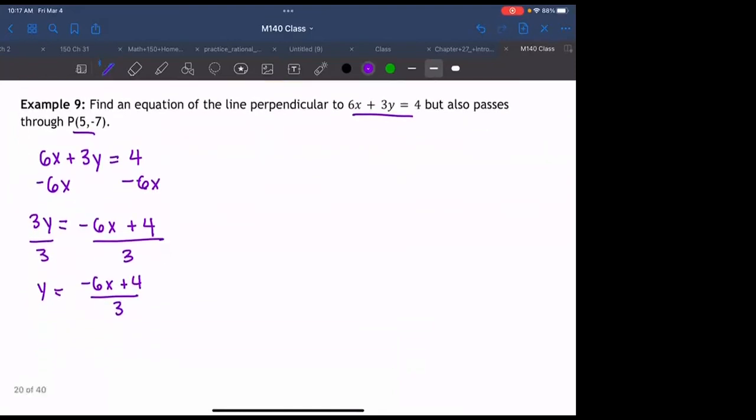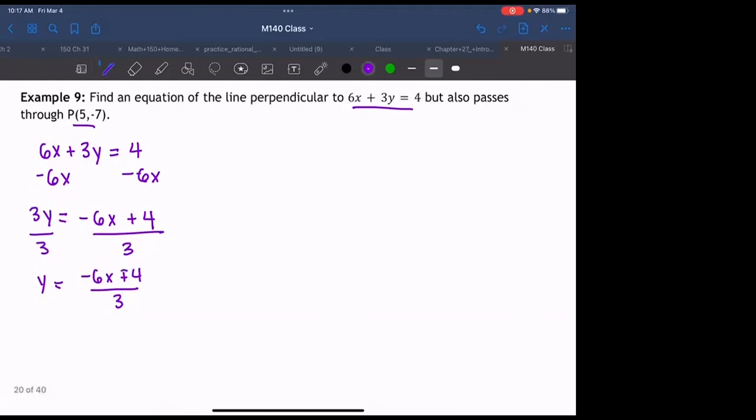Is that in slope-intercept form though? No. How would I get it in slope-intercept form? Yeah, split up the fraction and make 2 fractions. Since I have addition in the numerator, we can split it into 2 fractions, both over 3. Can't do it if it's in the denominator though. 6x over 3 plus 4 over 3.